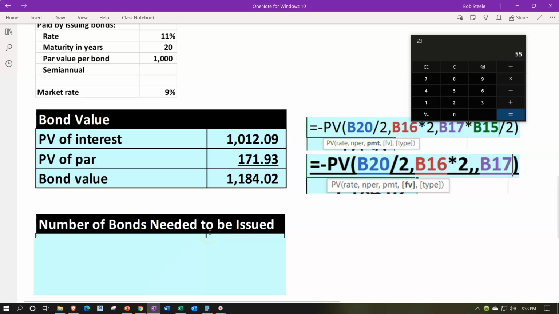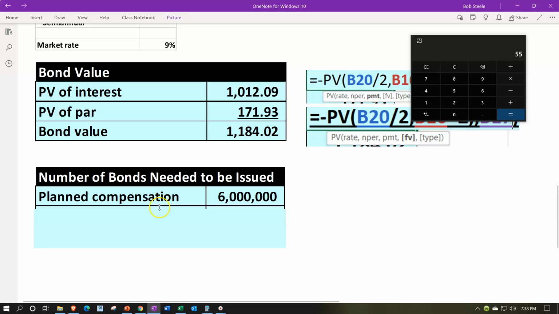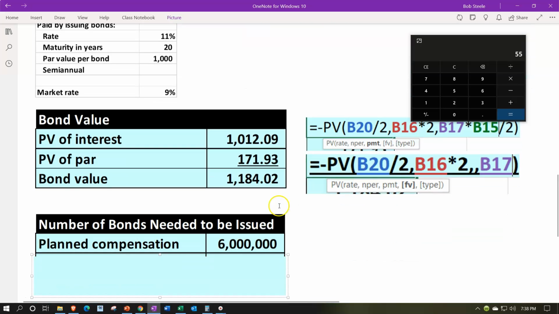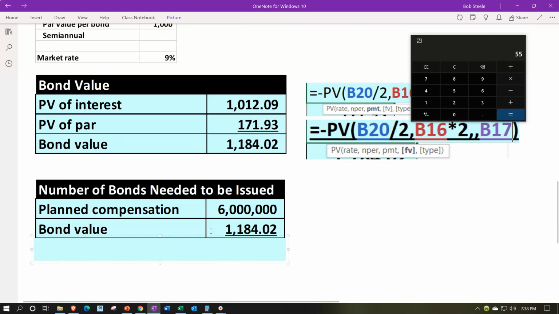So then we could just say, okay, now how many bonds would we have to issue in order to pay off that 80% that we said we were going to pay off? So we have this $6 million up top, and we now value the bonds that we're going to be issuing at this premium over the par value at the 1,184.02.